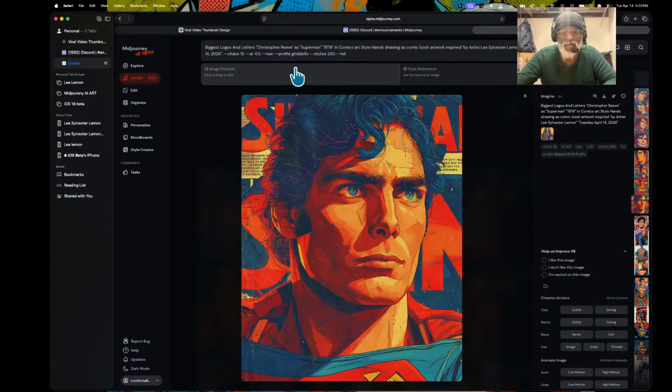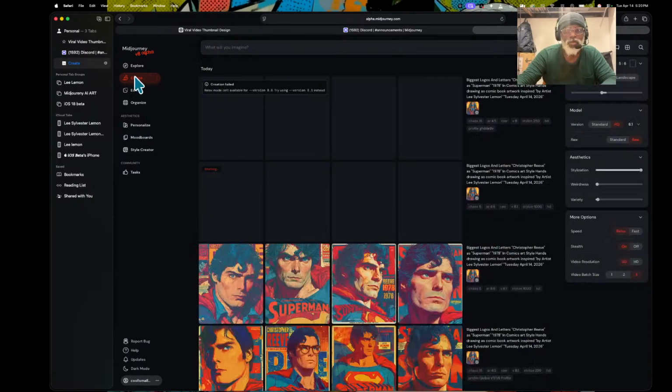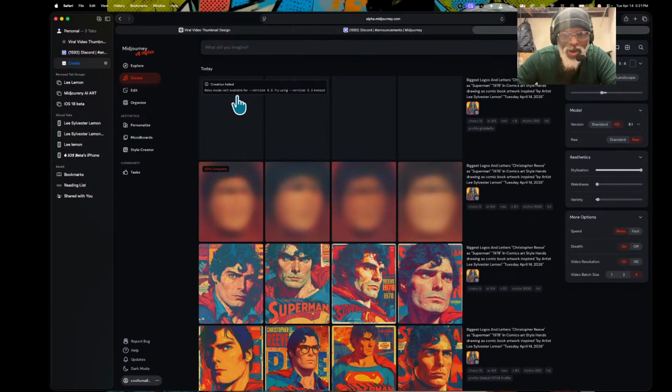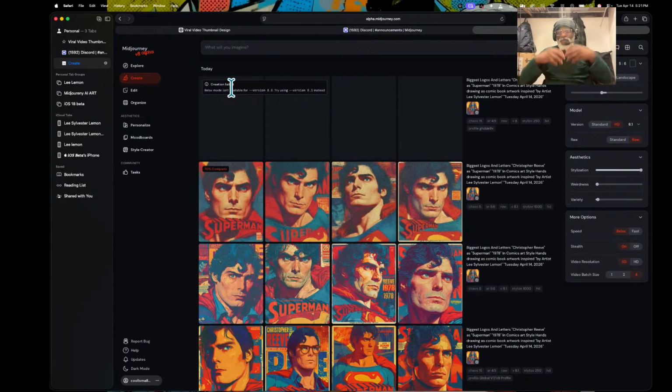So here we gotta put that V8, and let's see if it works. Okay, so V8 is not working, and it says trying to use relax mode is not available on version 8. Right, so version 8 does not have relax mode.